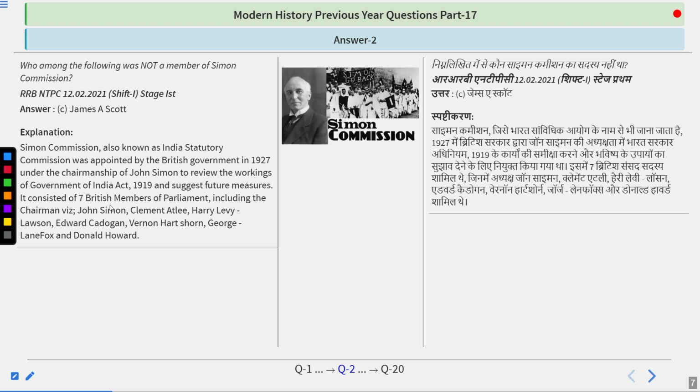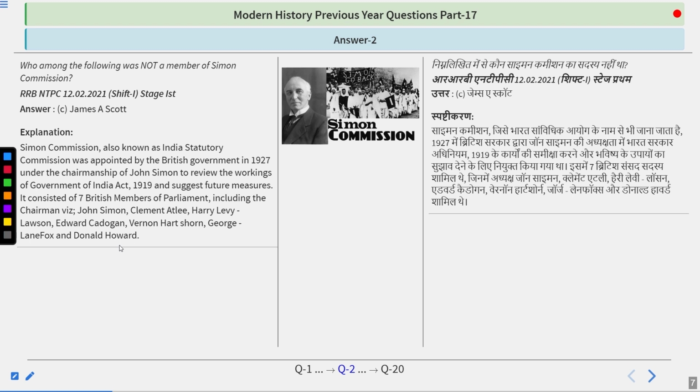It consisted of 7 British members of parliament: the chairman John Simon, Clement Attlee, Harry Levy Lawson, Edward Cadogan, Vernon Hartshorn, George Lane Fox, and Donald Howard. So do remember, answer is James A. Scott. He was not a member of Simon Commission. So do remember his name.